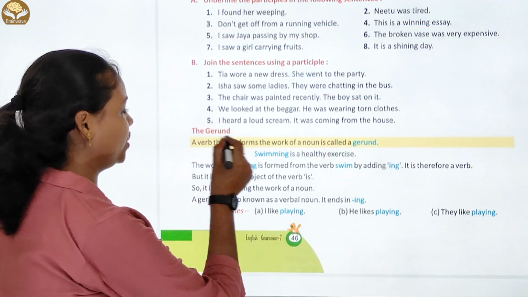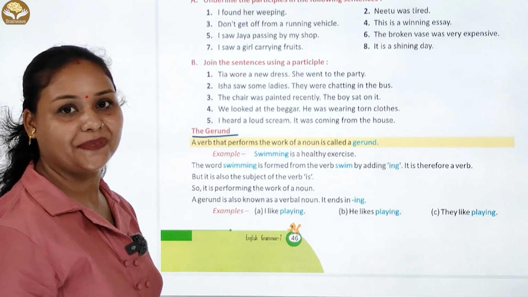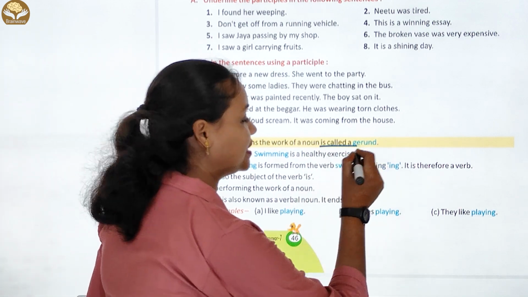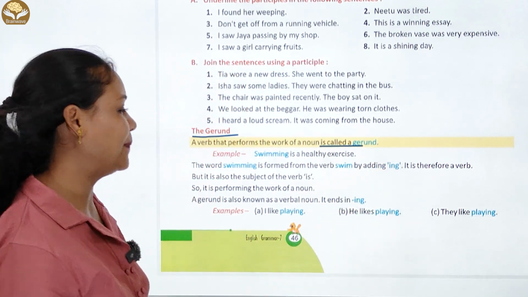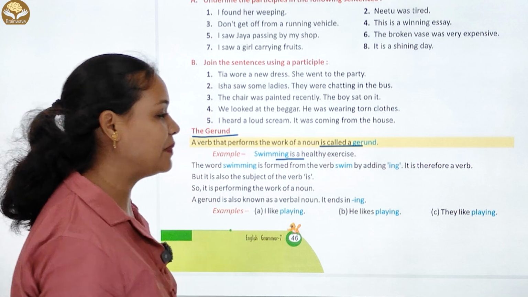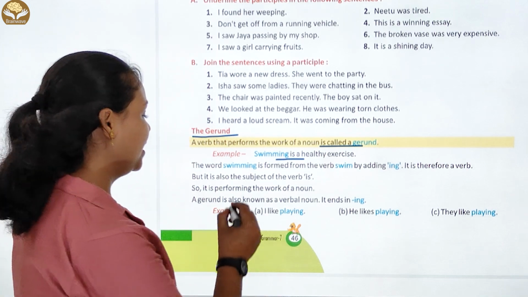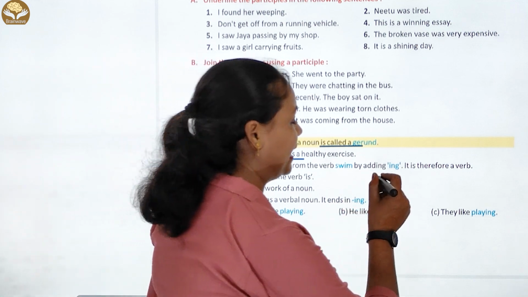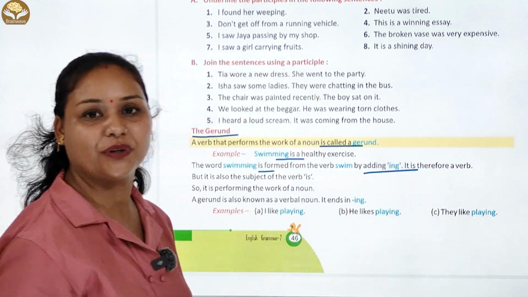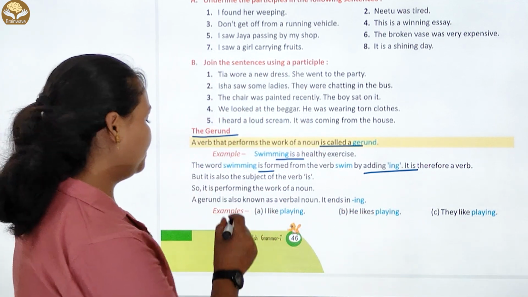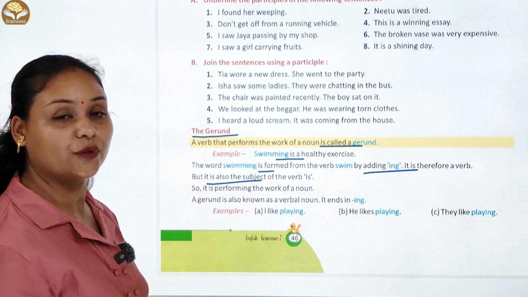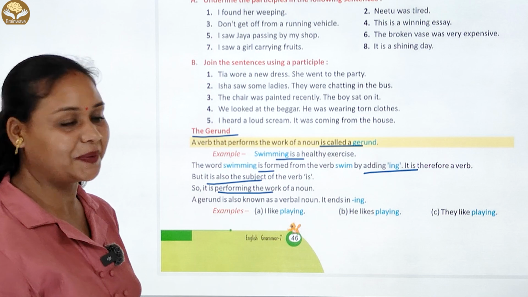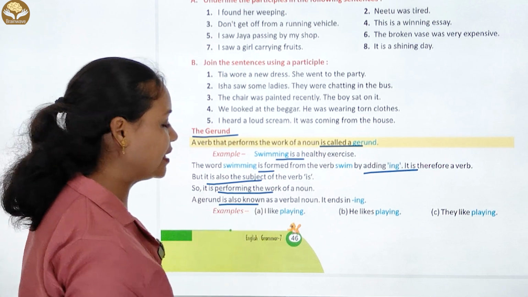पढ़ते हैं the gerund. Definition है: a verb that performs the work of a noun is called a gerund. Example है: swimming is a healthy exercise. The word swimming is formed from the verb swim by adding ing, so it is therefore a verb. But it is also the subject of the verb is, so it is performing the work of a noun. A gerund is also known as a verbal noun.